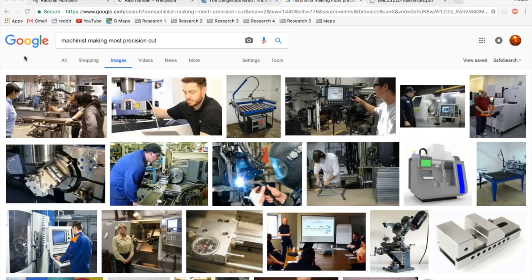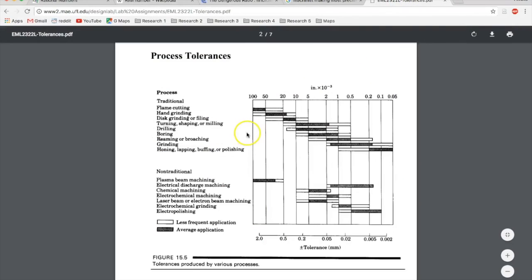If I'm cutting off a board with a saw, I'm usually trying to work to a 1/16 of an inch tolerance. If I'm doing fine woodworking, I'm working more in like a 1/32 of an inch. Now, if you want to make something more accurate, then you have machinists that do that. So I have machinists making most precision cuts. Here are some images of the types of tools that machinists are using to make these fine cuts. And this right here is a process of tolerance that shows how accurate they can be.